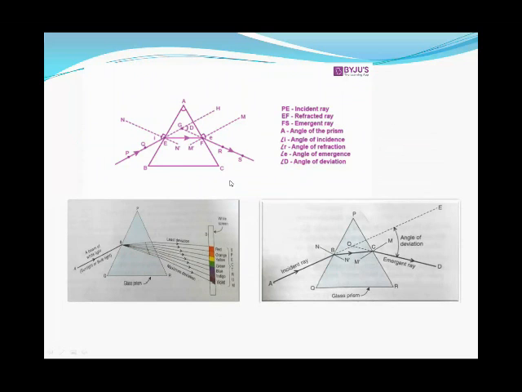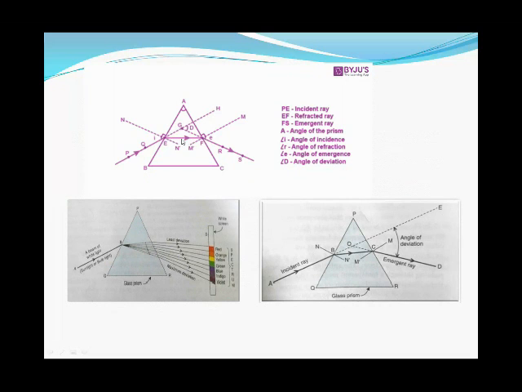First, this is a diagram of the triangular prism. Here, this is the incident ray that comes from a source of light. When it passes through the prism, we have a different ray.